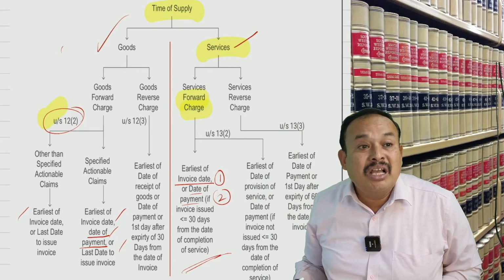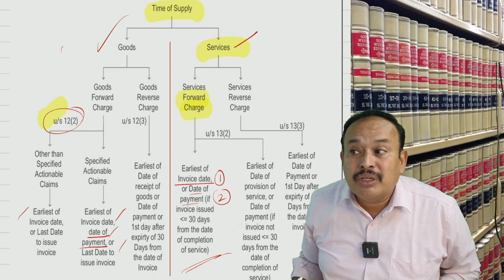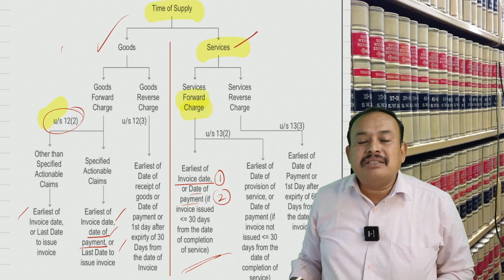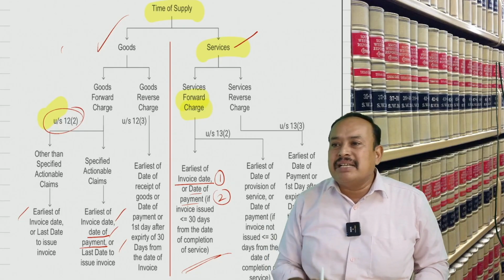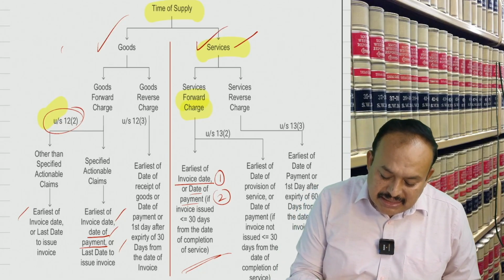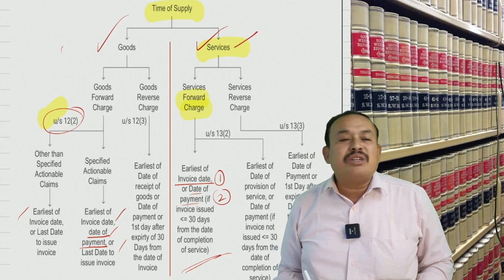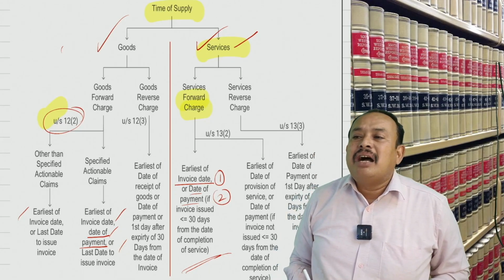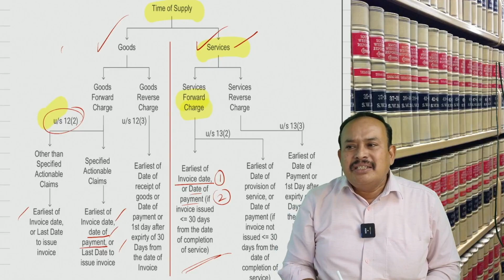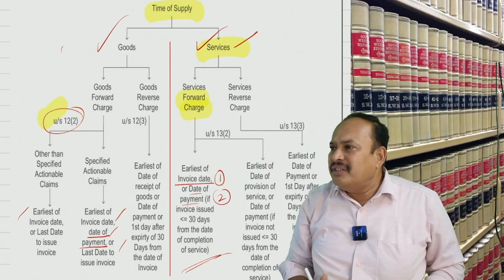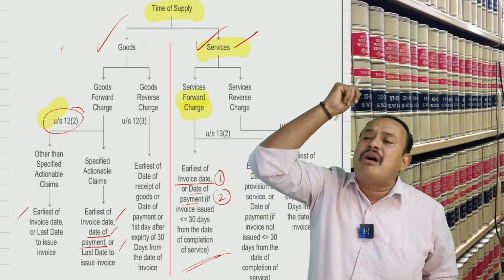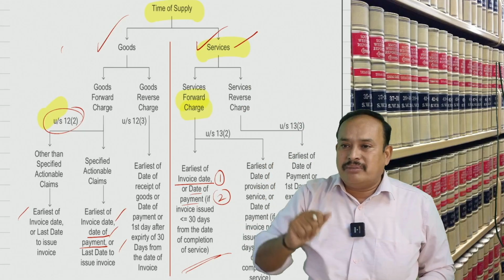When? In our given example, 31st December 2024. That date is compared with the date of payment, whichever is earlier, is the time of supply. Meaning thereby, in both the cases, advance payment always constitutes time of supply. A unique provision it is. Supply of services, forward charge applies, time of supply: advance payment is always time of supply. Advance payment is earlier than the invoice date, earlier than the date of completion of service. Therefore, in that case, advance payment always constitutes time of supply for the advance amount.